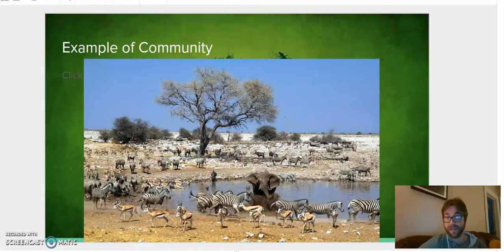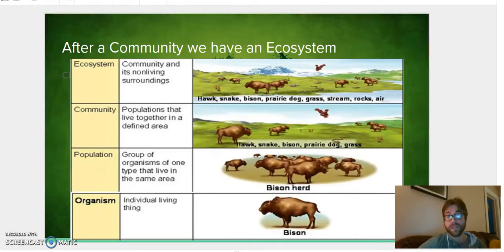If we're talking about living and non-living, we're going to be talking about an ecosystem. An ecosystem is a community with its non-living surroundings. That means anything not living that's contributing to the community somehow. This could be water, this could be important soils for the plants. This could be the geology, it could be the weather, it could even be the different kinds of gases, especially if we have water environments, right? It's important. The kind of gases we have in the water is important.